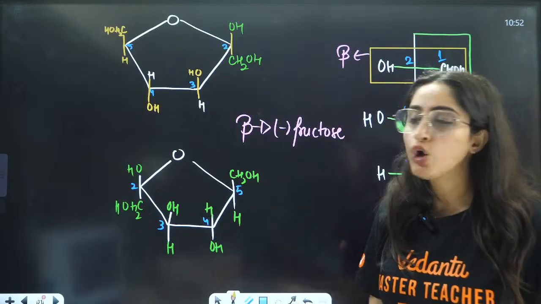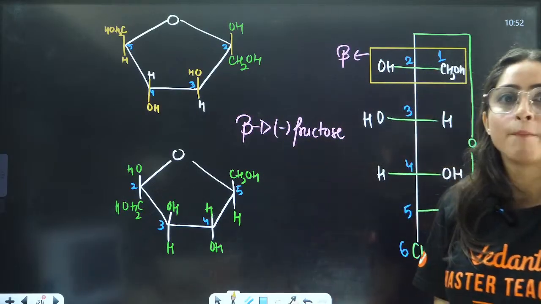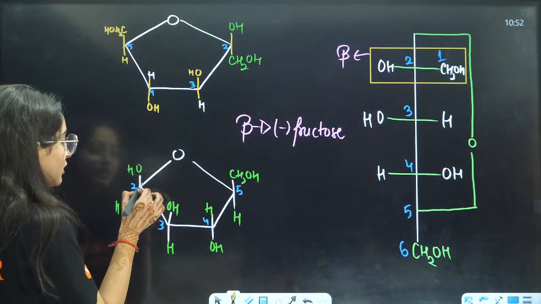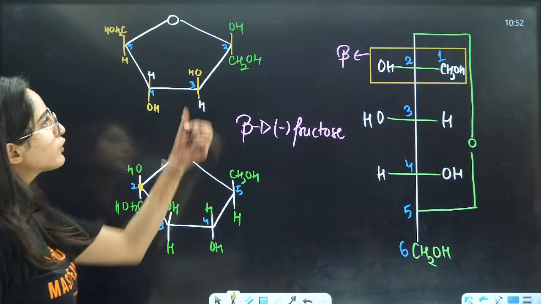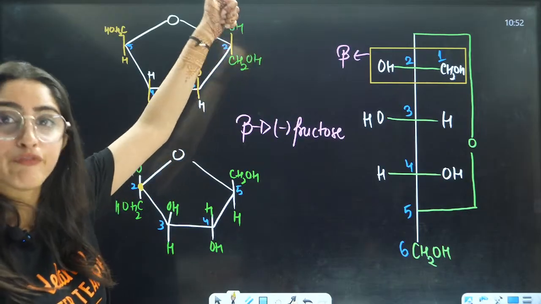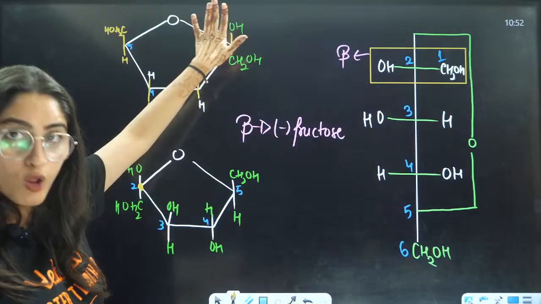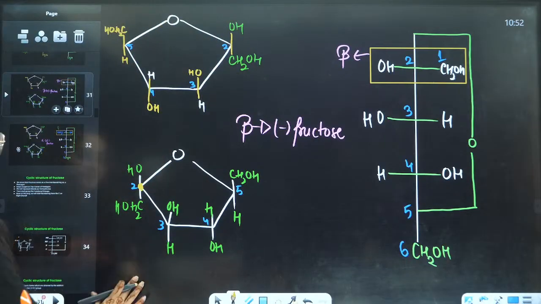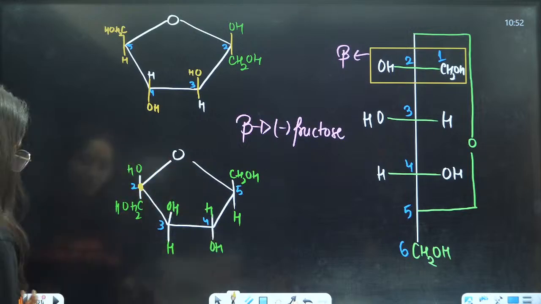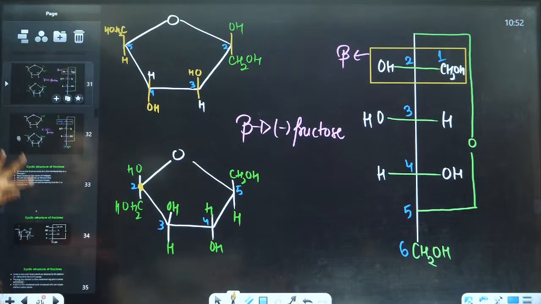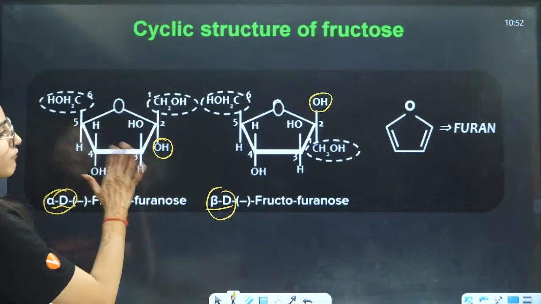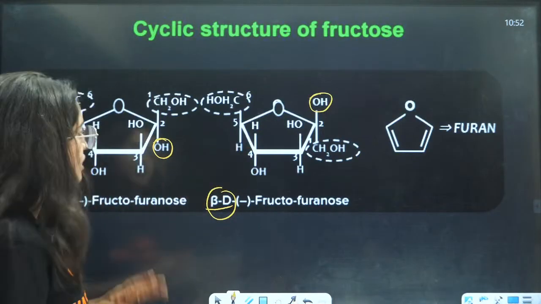Why is this important? Because now we know that we need to eliminate water from the second carbon. If you draw this structure, it will be very difficult for you, right? I'll also show you how to draw it with this structure. Now, in some books, they have taken up this structure. Now, how to take up water from there? Very simple. See this, you have this glucose, this is fructose, right?